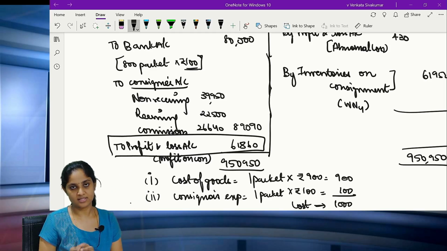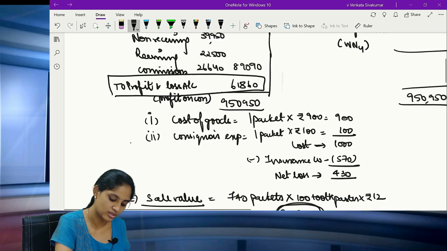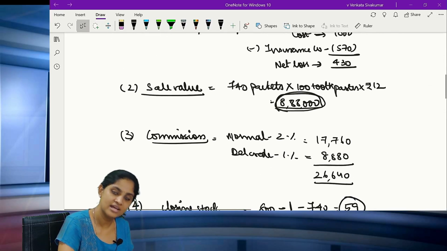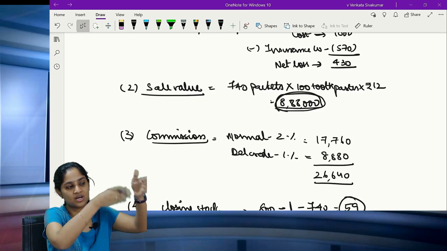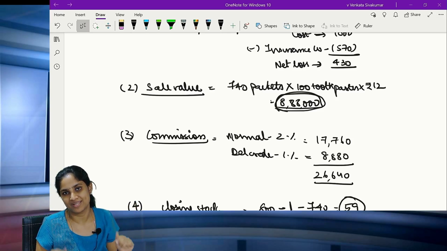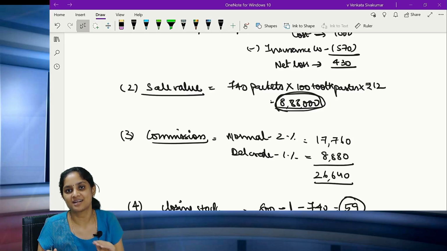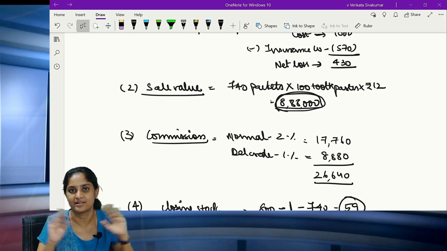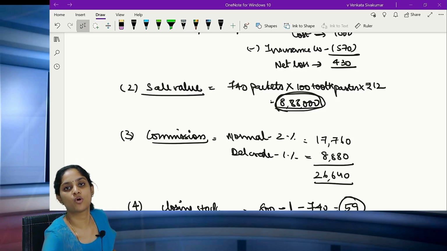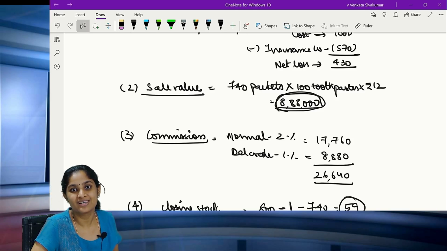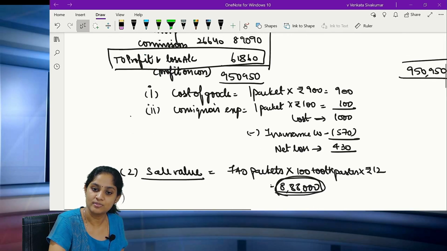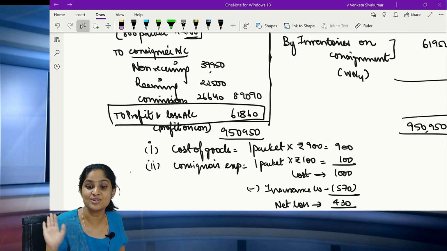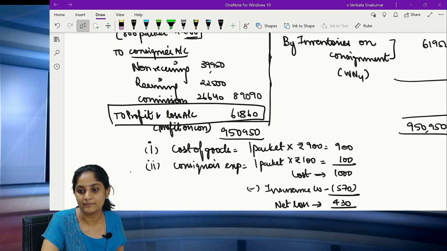It's a normal question. The only difference is to calculate your sale value. Sale value is given per toothpaste, 12 rupees per toothpaste, but you have packets. So convert packets into the number of toothpaste. How will you convert? 1 packet has 100 toothpaste, so you multiply with 100. That's all. This is the only point of difference, or one of the peculiar points you can say with regard to this question. Otherwise, everything else is the same. And to be very frank, this is one of the easiest questions that you can have. Clear?